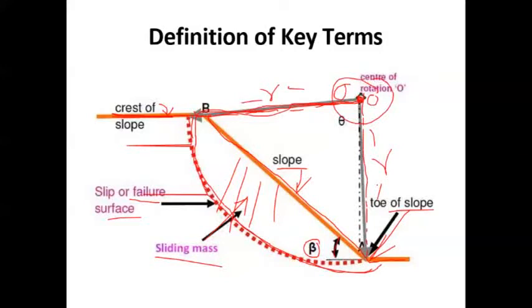Especially in the case of the method of slices, we will be taking this assumption, that the slip surface or the failure surface is an arc of a circle. So this is regarding the elements which are involved in slope stability.